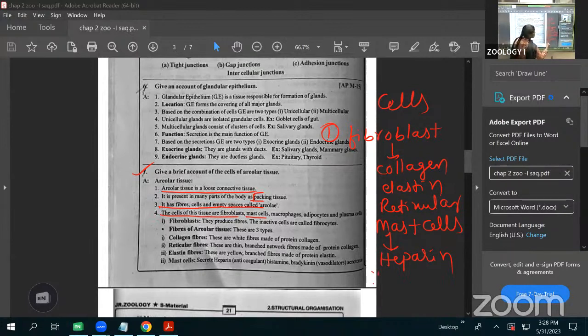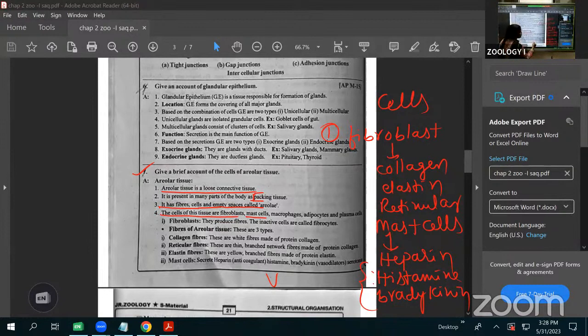And histamine, bradykinin. The histamine and bradykinin act as vasodilators. They expand the blood vessels. That's why we call them vasodilators.